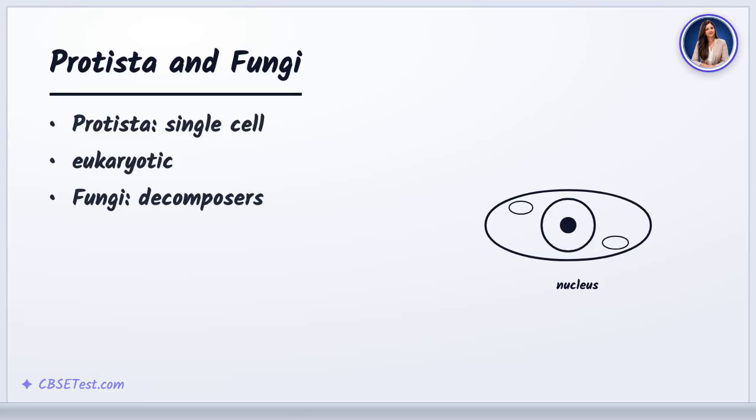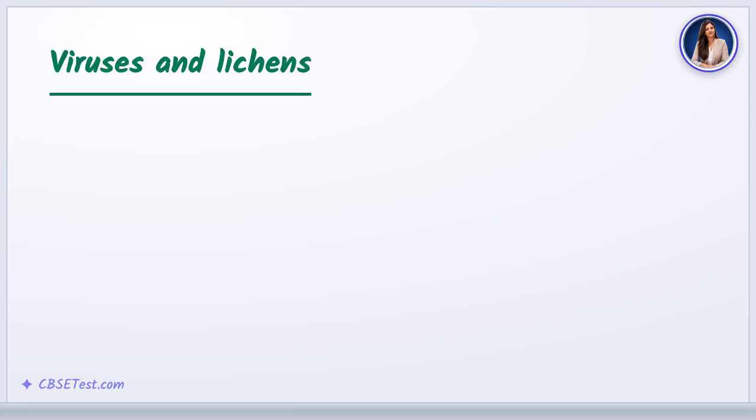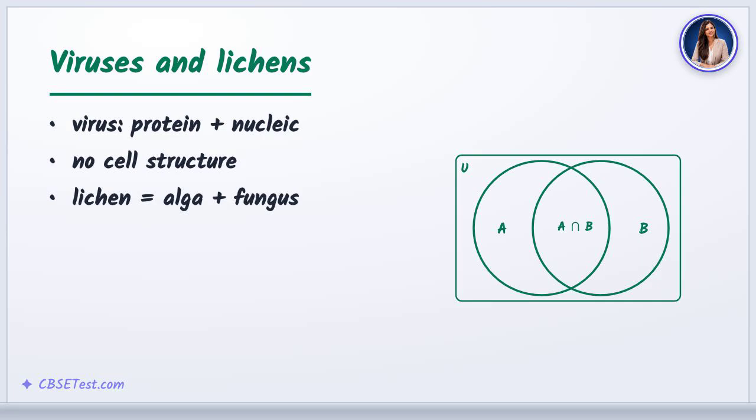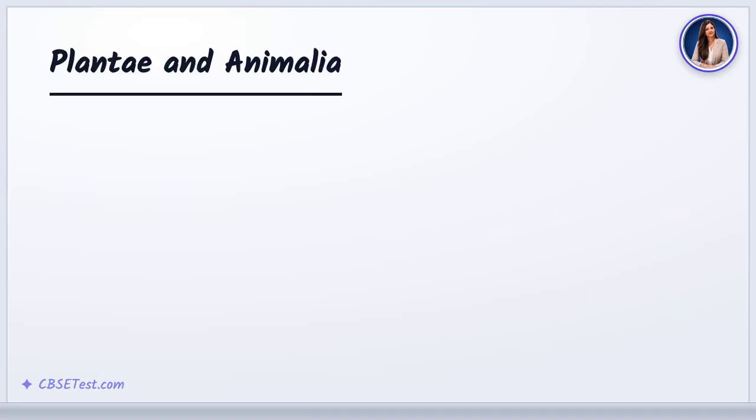Fungi are eukaryotic, mostly multicellular decomposers that absorb nutrients, many forming thread-like hyphae. Viruses are not placed in any kingdom. They are non-cellular, made of protein and nucleic acid, active only inside a host. Lichens are partnerships of an alga and a fungus.